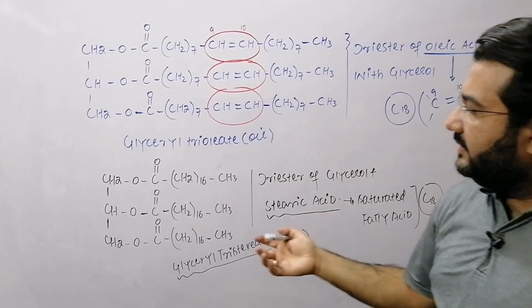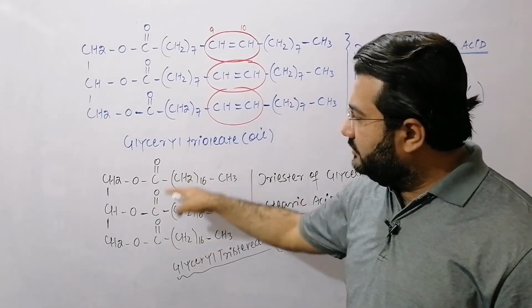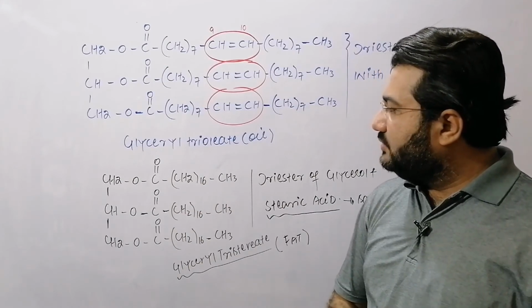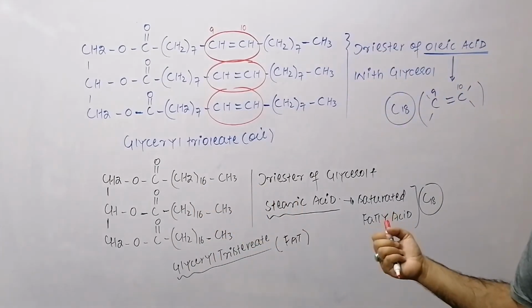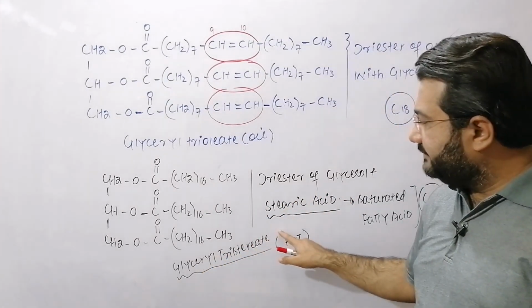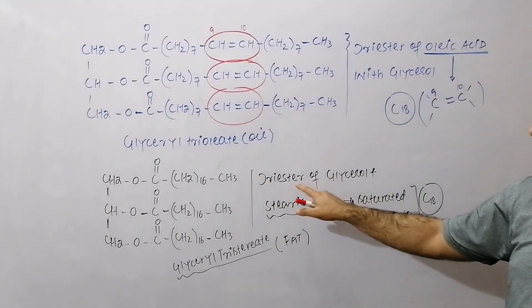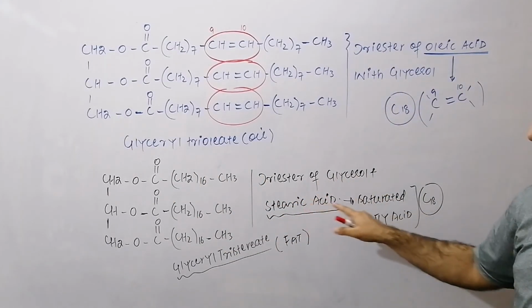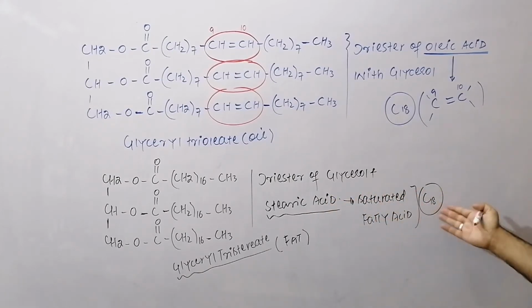On the other hand, if all carbons are joined through single bond and there is no unsaturation in a triglyceride, then that is called a fat. And the fat in front of you is glyceryl tristearate. It is totally saturated, and it is basically a triester of glycerol with stearic acid. And my dear students, stearic acid is a saturated fatty acid having a total of 18 carbon.